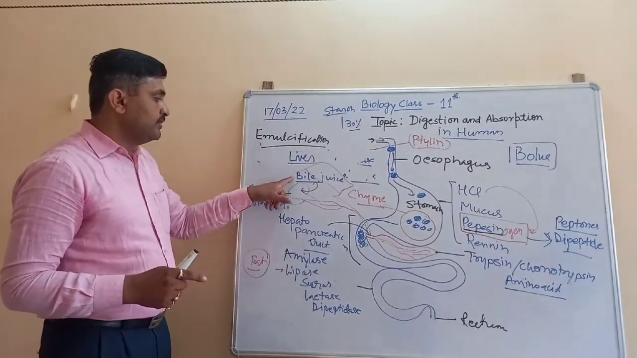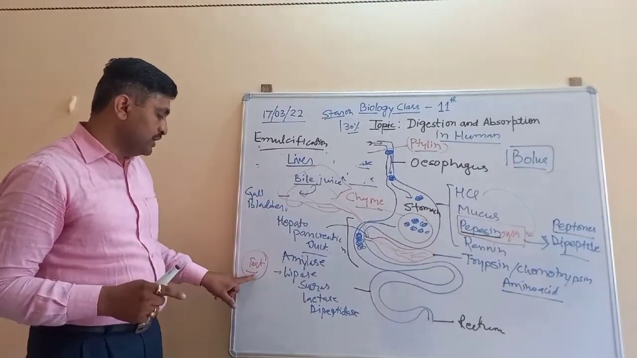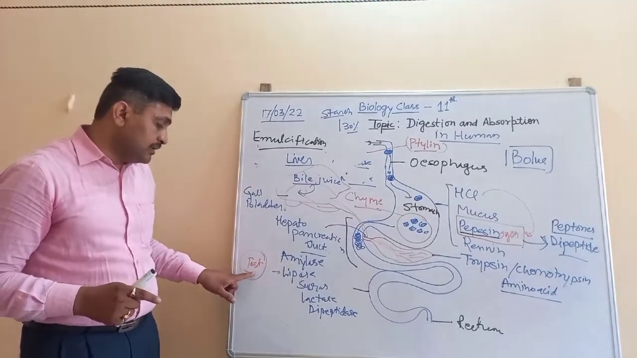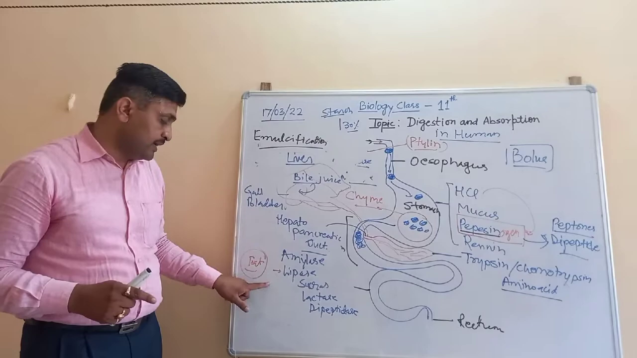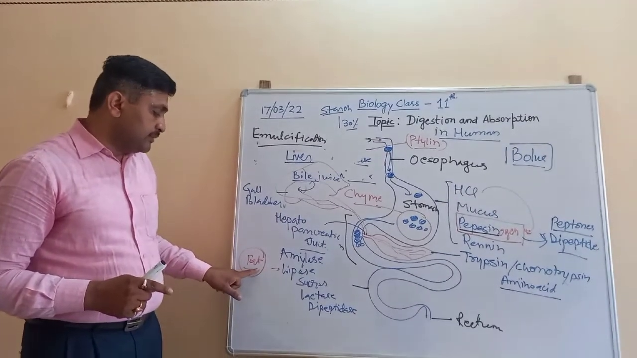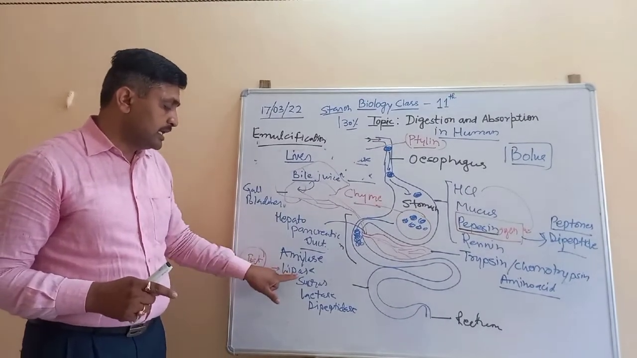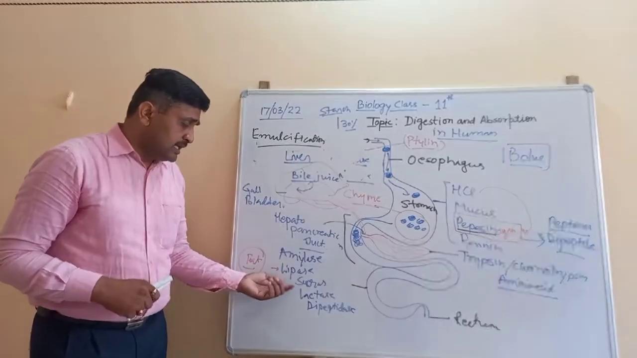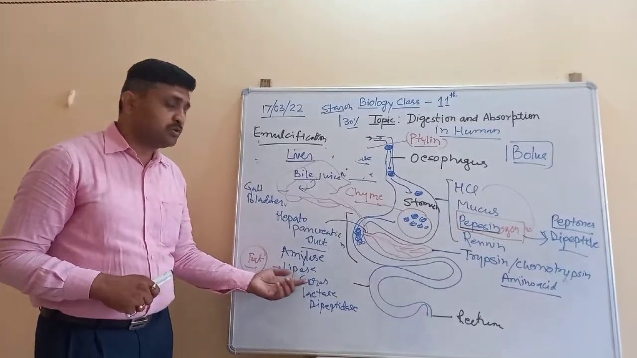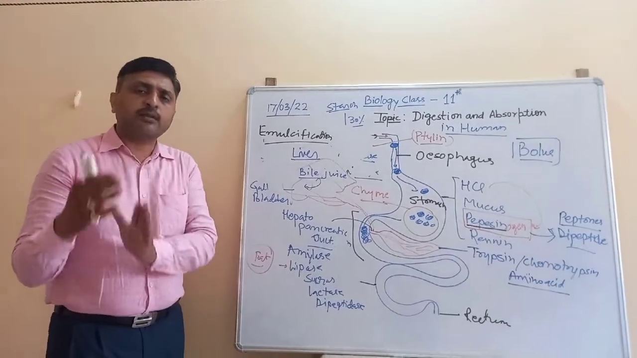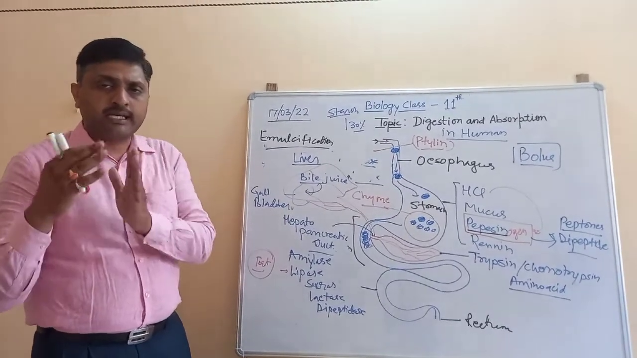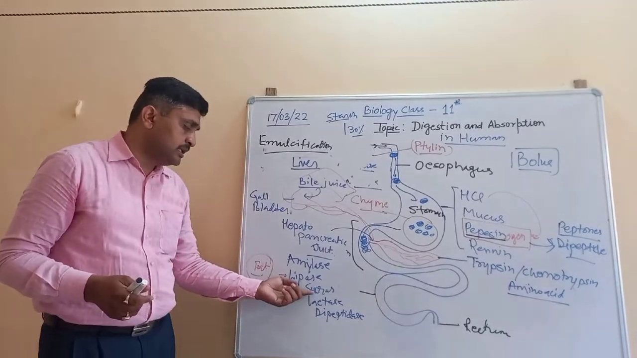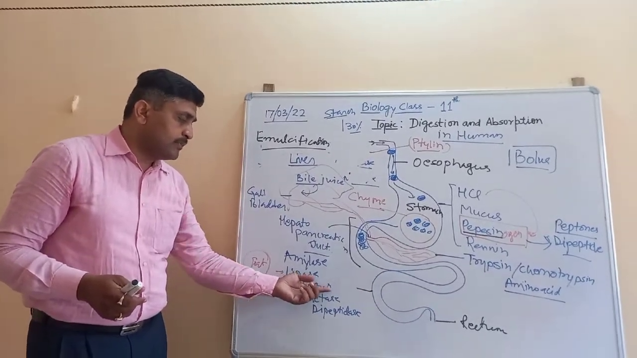So with the help of bile juice, the fat is emulsified, that is converted into small soluble fat molecules, and after that this fat is digested with the help of lipase. Apart from this, there is the secretion of sucrase. In carbohydrates, there are disaccharides, monosaccharides and polysaccharides. Sucrose is converted with the help of sucrase.